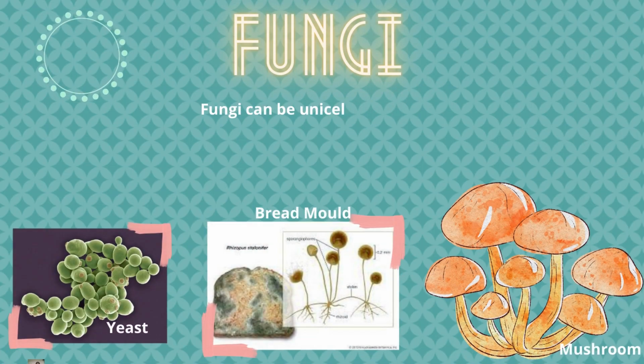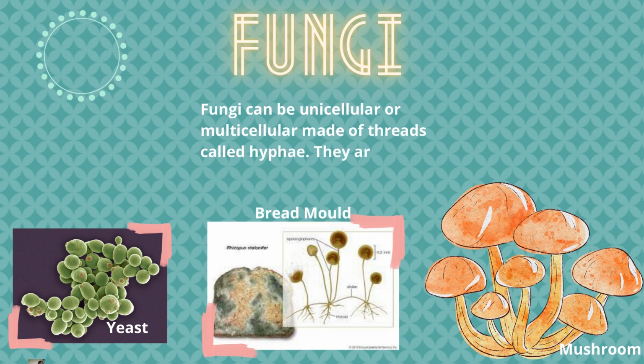Fungi. Fungi can be a unicellular organism such as yeast or a multicellular organism such as bread mold. Multicellular fungi are made of microscopic threads called hyphae. They can be saprophytic, which means they feed on dead and decaying organic matter, or can be parasitic, which means that they feed in the body or on the body of a living organism.